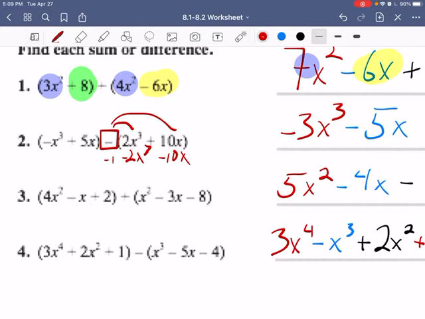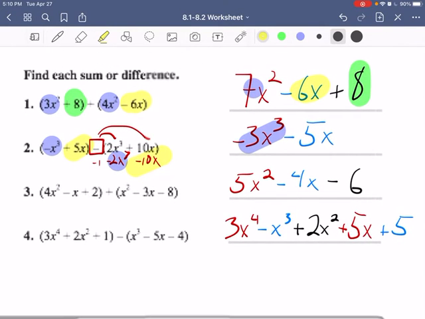So when we do -x cubed minus or plus -2x cubed, we end up with 3x cubed. Then we can combine 5x plus -10x, or you can see it as minus 10x, and you end up with -5x. And there's not a third term there, and that's okay. We can end up with just 2 terms.